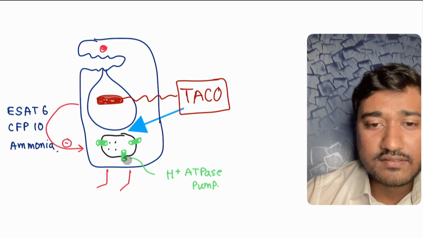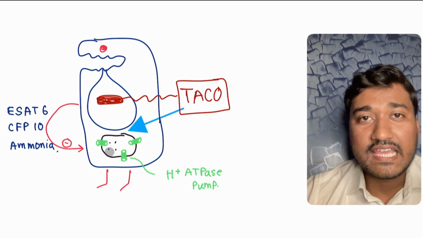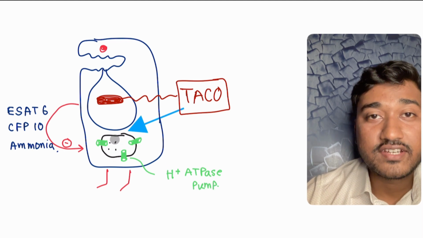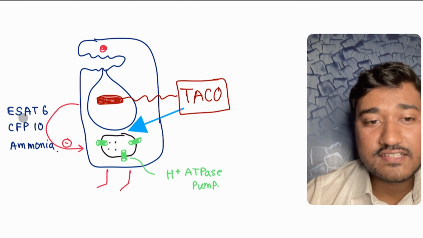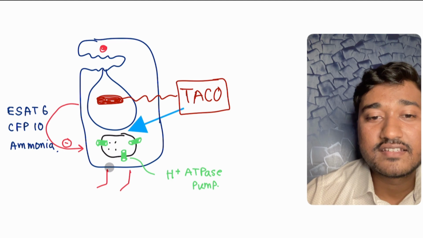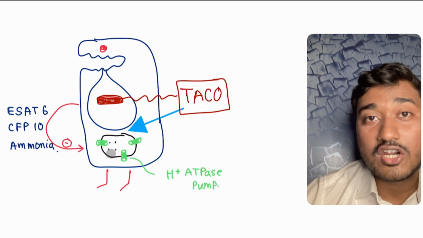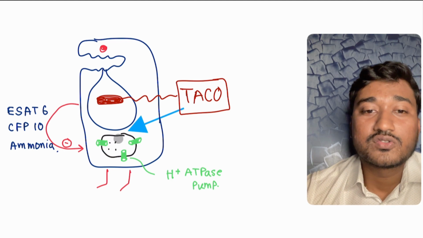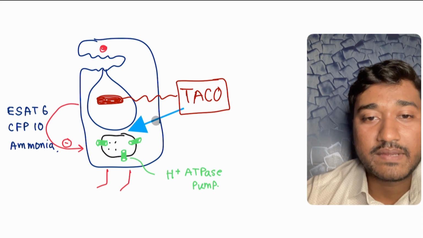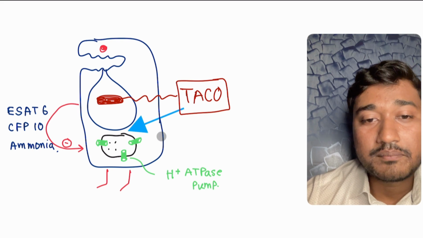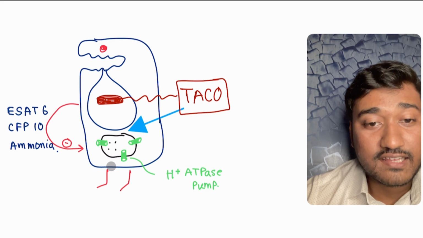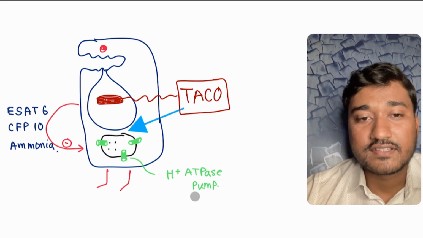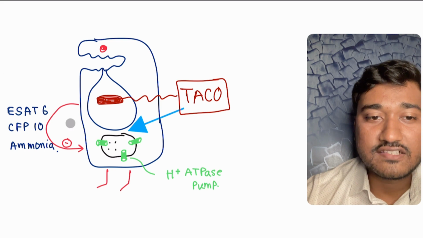But what happens? There are H plus ATPase pumps. These H plus ATPase pumps basically concentrate H plus, or the acid, within this lysosome. So what happens, this ESAT6 and CFP10, they basically shut down these H plus ATPase pumps. Okay, so therefore lysosome is not effective to kill this bacteria, and we have a protein from our TB pathogen, so they basically prevent the fusion. So the phagosome is not getting fused with lysosome, and another thing is that the H plus pumps are getting shut down because of this ESAT6 and CFP10.